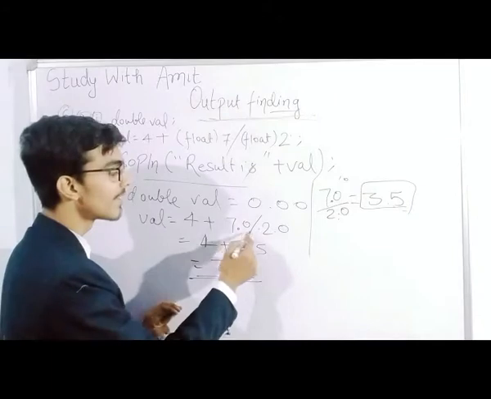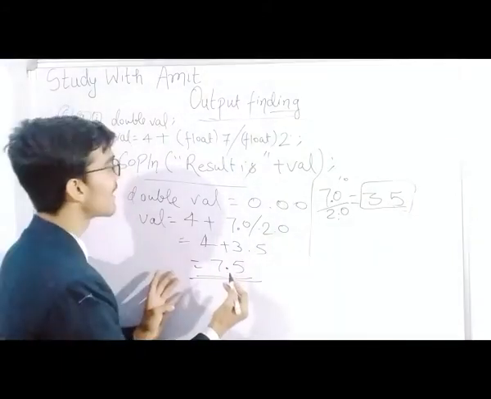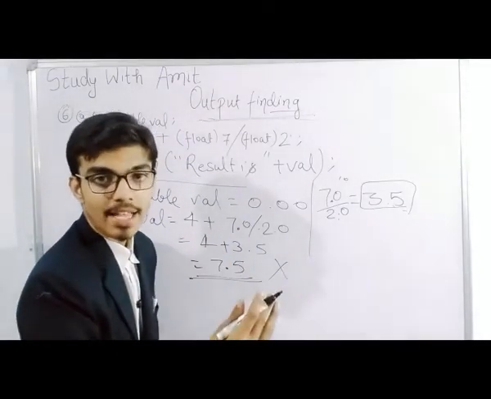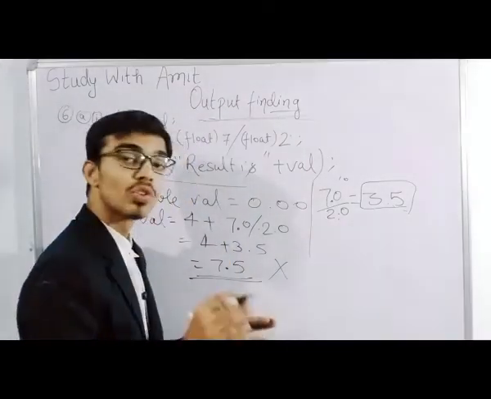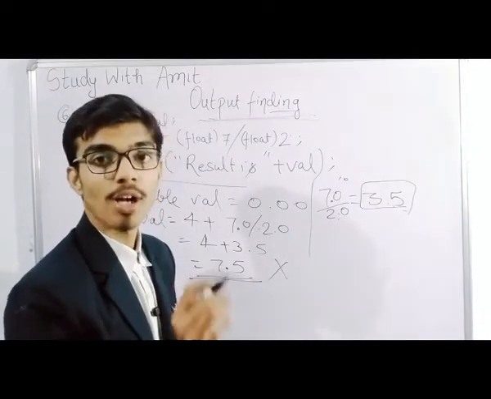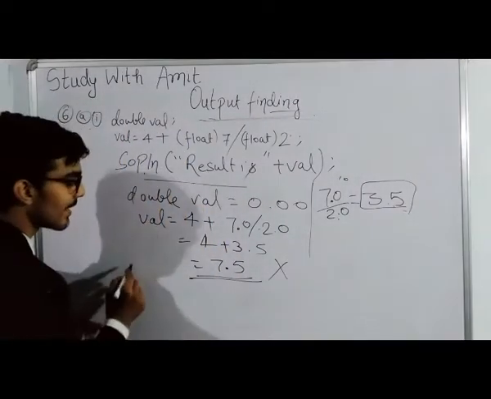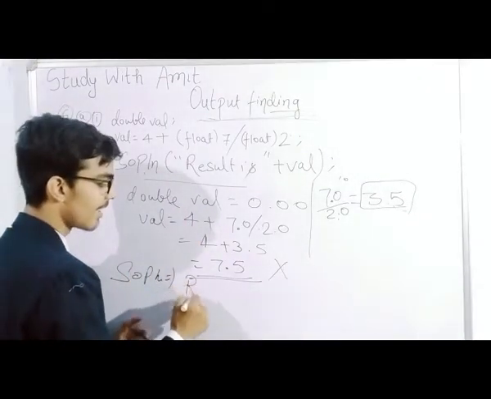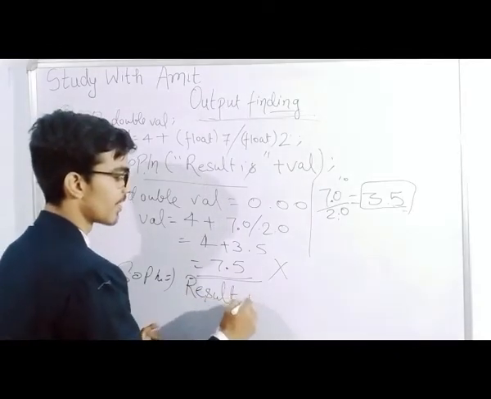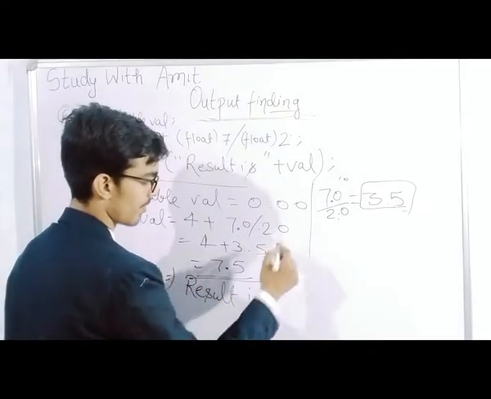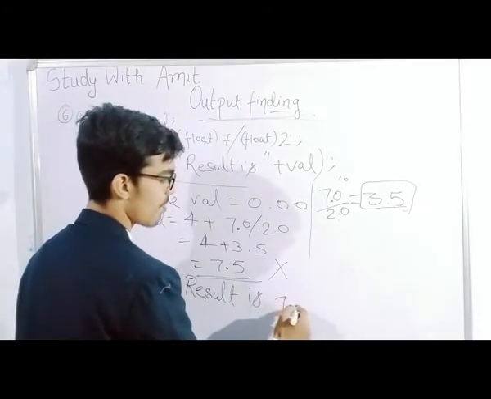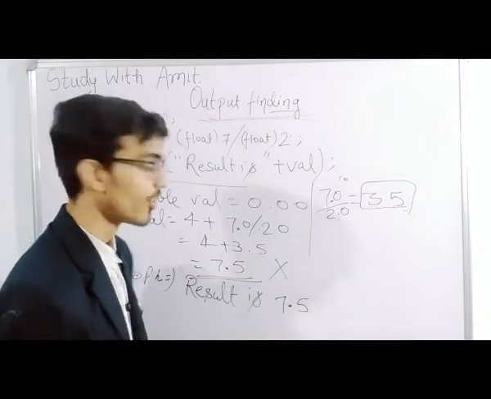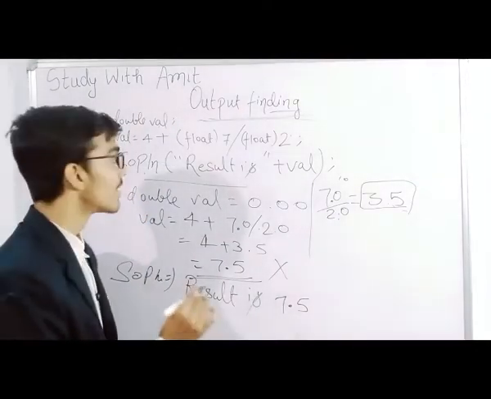If we don't write this in float and just write it directly, we get the wrong answer, and if we print it, we'll not get the marks for it, because SOPLN will print the result. The result is 7.5. This will be our output. So this was the first output.